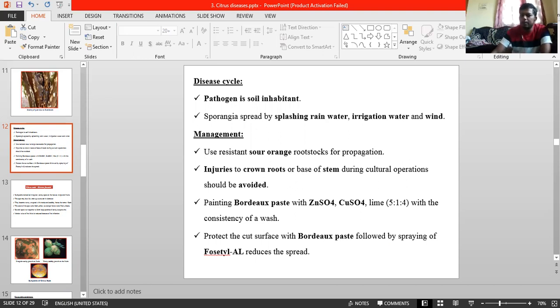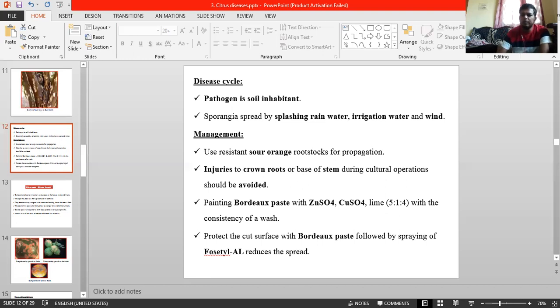Provide an inner ring about 45 centimeter around the tree trunk to prevent moist soil. It means double ring method irrigation, which avoids contact of the trunk with water for prolonged periods, so automatically it reduces the incidence. Whatever water is there stands far away from the plant, at 45 centimeter distance. Only the roots can absorb the water, but it doesn't come in contact with the trunk. Avoid irrigation water coming in direct contact with the trunk. That is double ring irrigation.